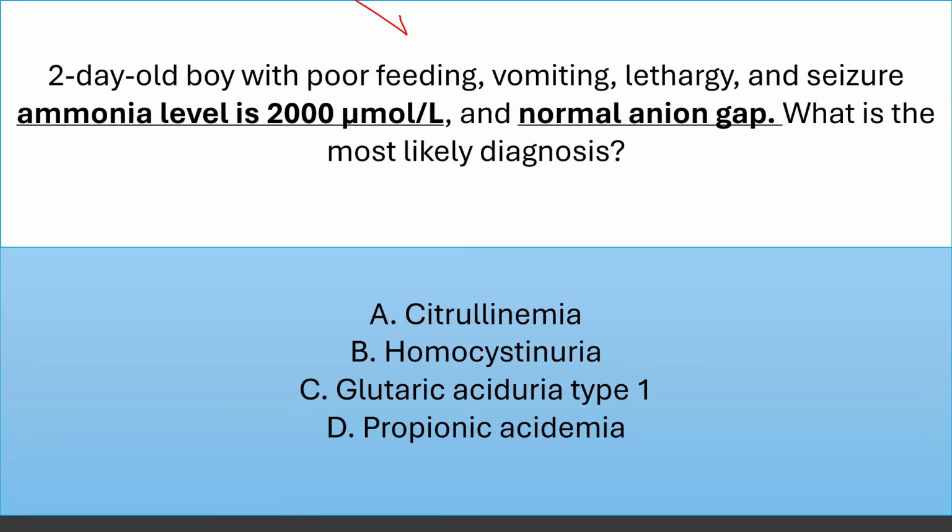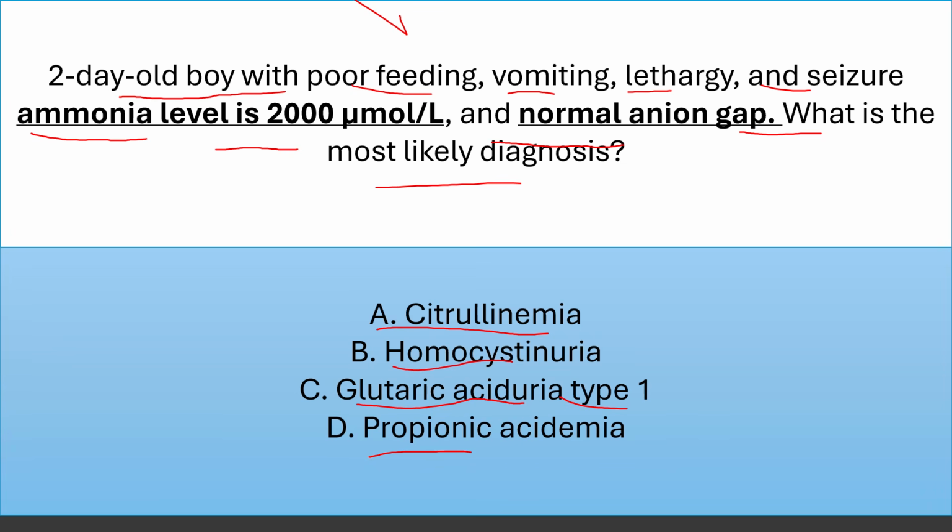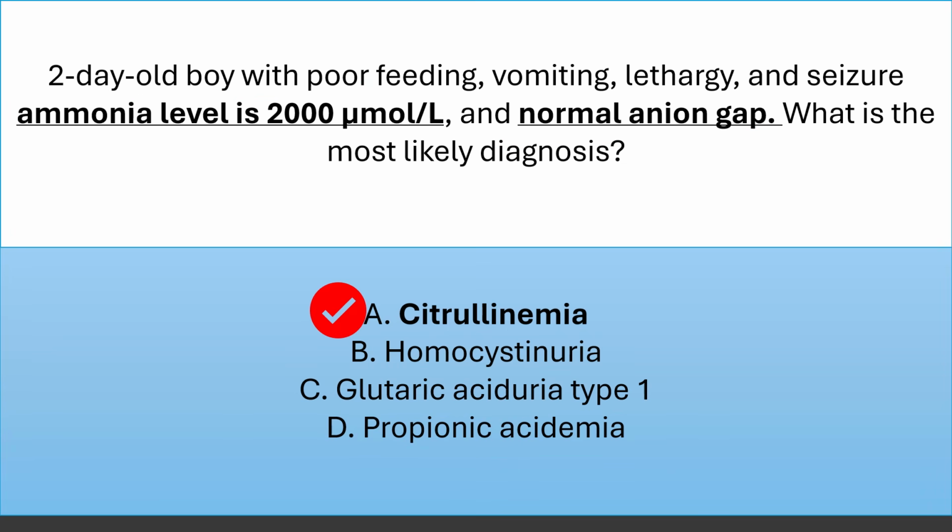Clinical case scenario: a 2-day-old boy with poor feeding, vomiting, lethargy, and seizure. Ammonia level is 2000, very elevated, and normal anion gap. What is the most likely diagnosis? Citrullinemia, homocystinuria, glutaric aciduria type 1, or propionic acidemia? The answer: citrullinemia, which is a type of urea cycle disorder associated with very high ammonia level and normal anion gap. By the end of this presentation, you will be comfortable answering all metabolic questions.